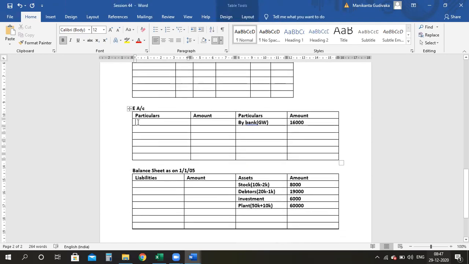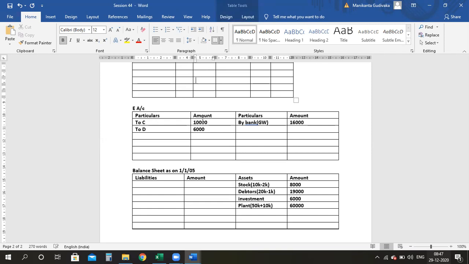So I have to give it to C and D. 16,000 into 5/8 and 16,000 into 3/8. It's 10,000. If it is 10,000, this will be 6,000. So 10,000 and 6,000 respectively.